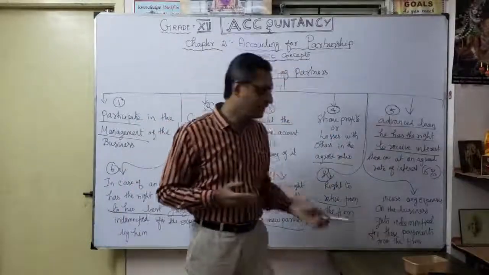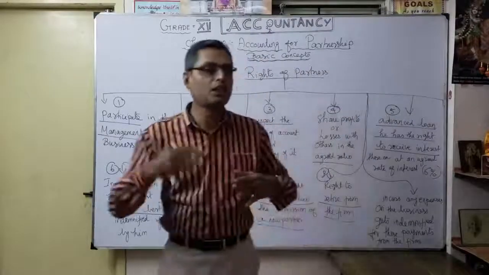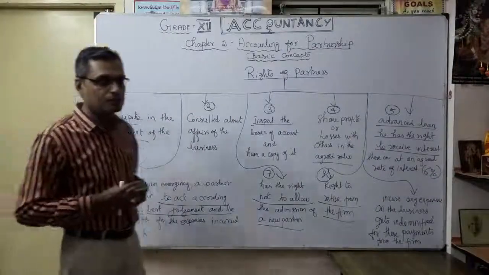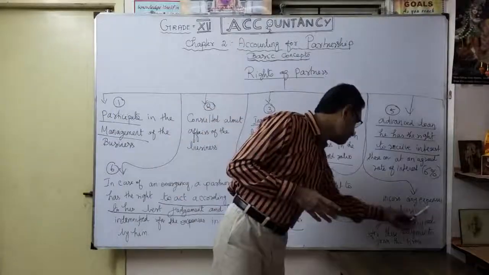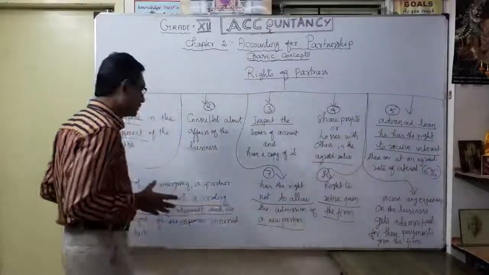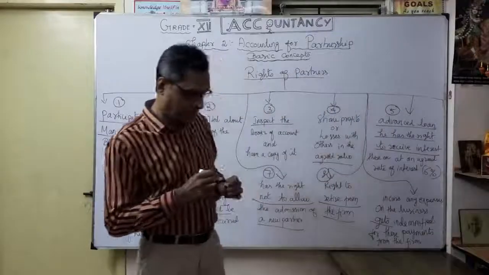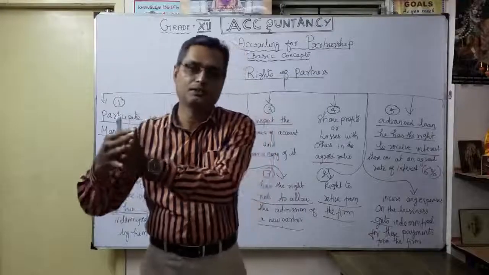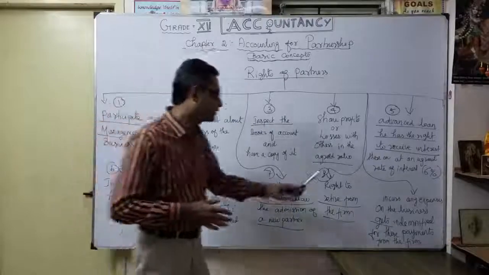Eighth one. And finally the ninth: a partner who incurs any expenses on the business. Any partner paying or giving any money for the business, incurs expenses on the business and gets indemnified, in the same manner as the sixth point, gets indemnified for the payments from the firm. Because of the firm, if a particular partner meets any expenses, later on they can claim from the firm. That's the ninth one.